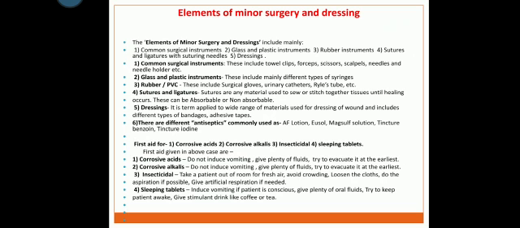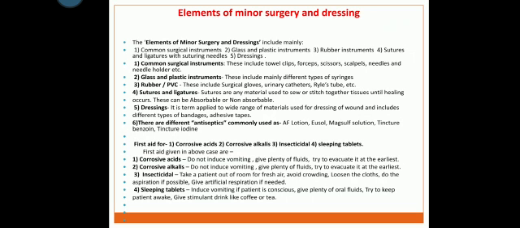This can be absorbable or non-absorbable. Dressings is a term applied to a wide range of materials used for dressing of wounds and includes different types of bandages and adhesive tapes.